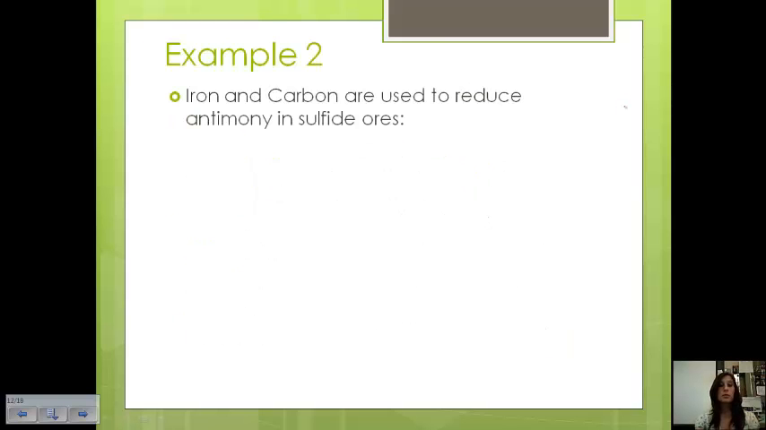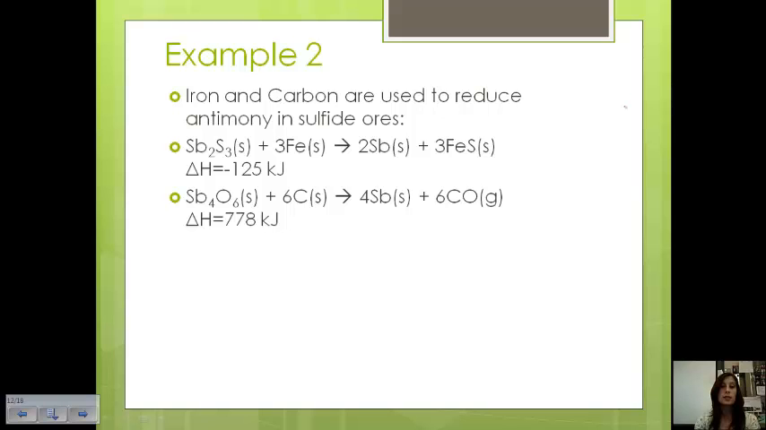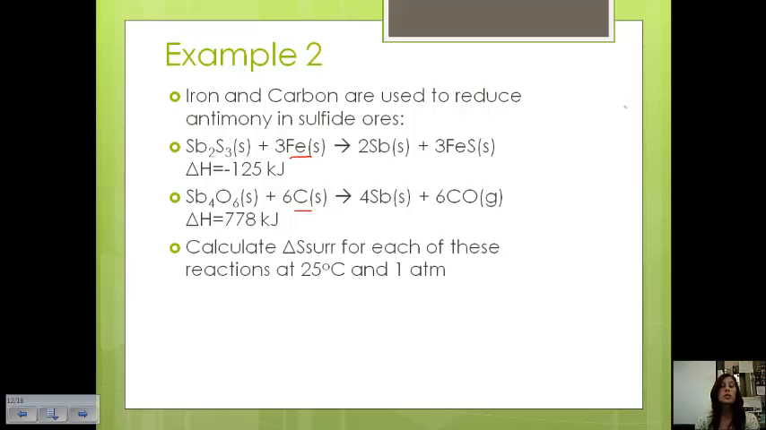Let's look at another example. So iron and carbon are used to reduce antimony in sulfide ores. And so we have these two equations, one with iron and one with carbon. And we have the enthalpy change for each one, or the heat of reaction. So we want to calculate the change in entropy of the surroundings for each of these at 25 Celsius and 1 atmosphere. Well, we know that delta S of the surroundings is equal to negative delta H over T.